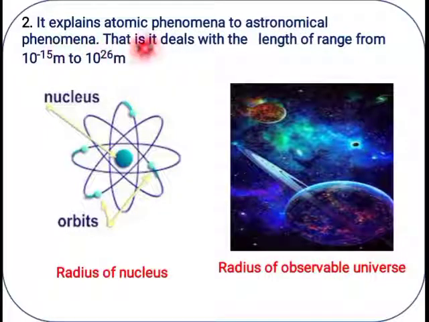And physics also explains the phenomena from atomic phenomena to astronomical phenomena.